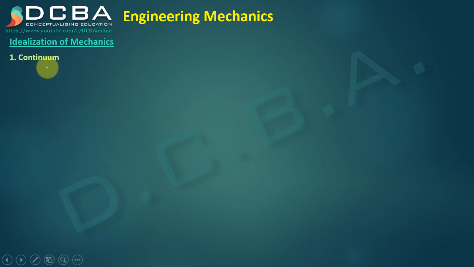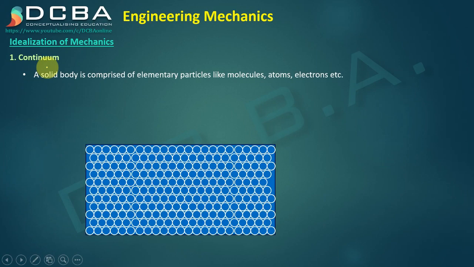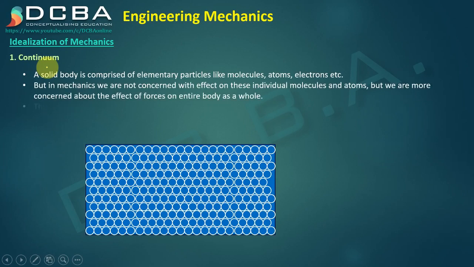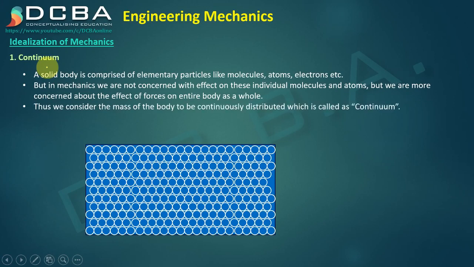What is continuum is basically a solid body will be comprised of elementary particles like molecules, atoms or electrons, etc. But when we consider that body in engineering mechanics, we will not consider individual particles or molecules, atoms, but we will consider the whole body as one single unit. And let us say that if the force is acting on that body, we will be considering that it is acting on the entire unit. Okay, so mass of the body is assumed to be continuously distributed, and this assumption is called as continuum.